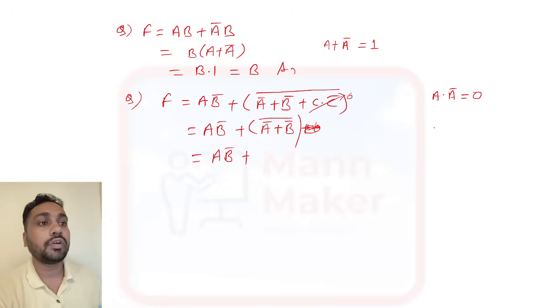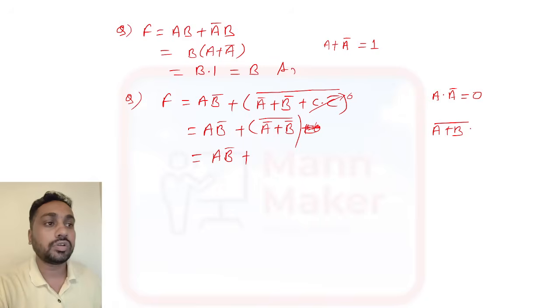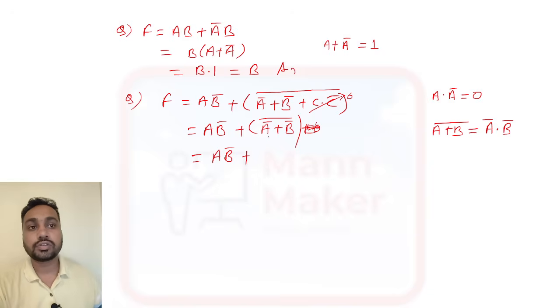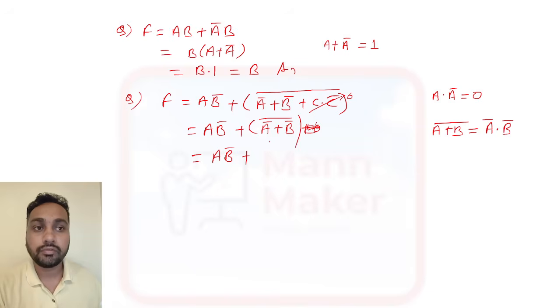Using De Morgan's law, A plus B whole bar we can write as A bar dot B bar. So here also you have a full bar, we can remove that full bar. We can write A, already bar is there, so one more bar will come and this will be dot. So like this it will come.